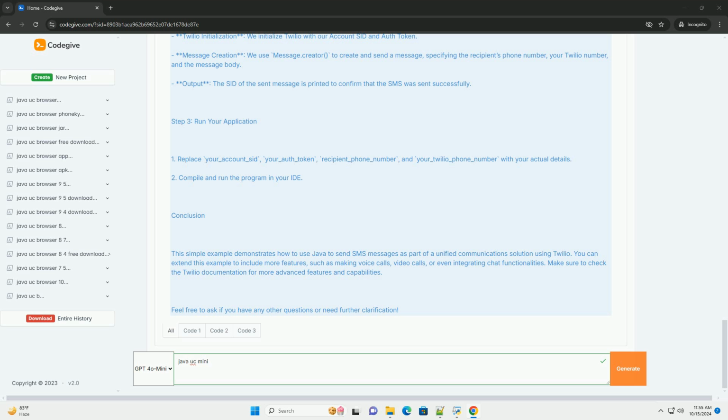We initialize Twilio with our account SID and auth token. Message creation. We use Message.creator to create and send a message, specifying the recipient's phone number, your Twilio number, and the message body. Output. The SID of the sent message is printed to confirm that the SMS was sent successfully.